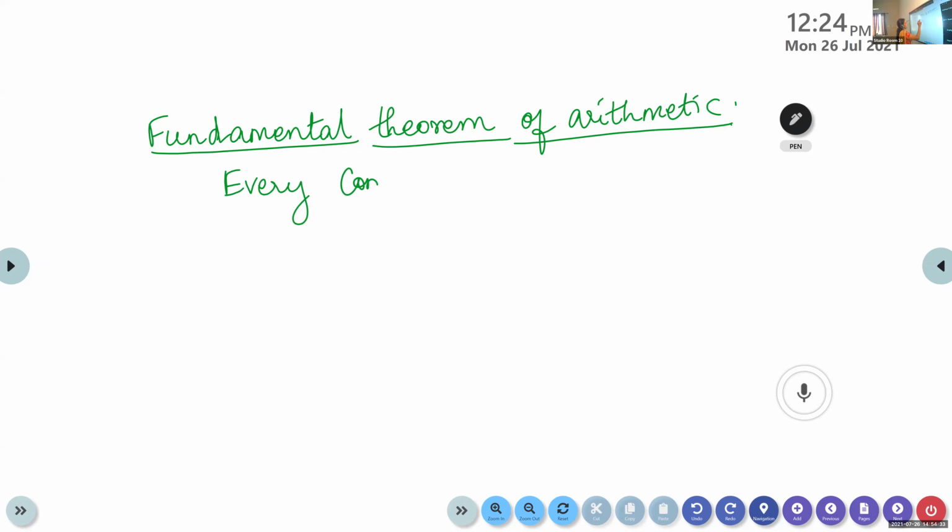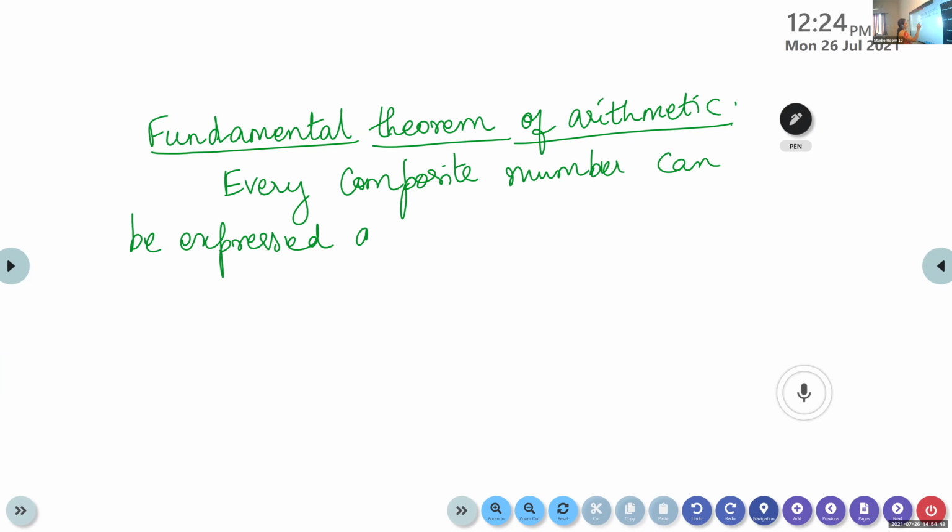Every composite number can be expressed as a product of primes, and this factorization is unique.